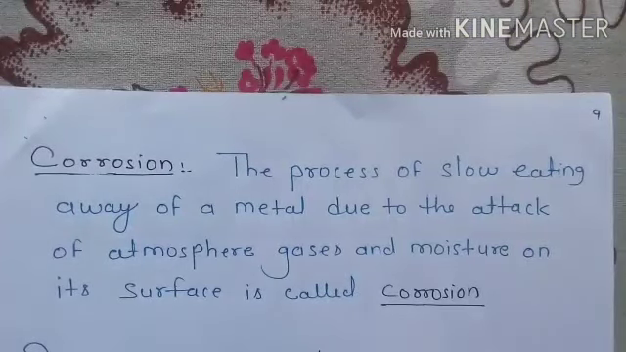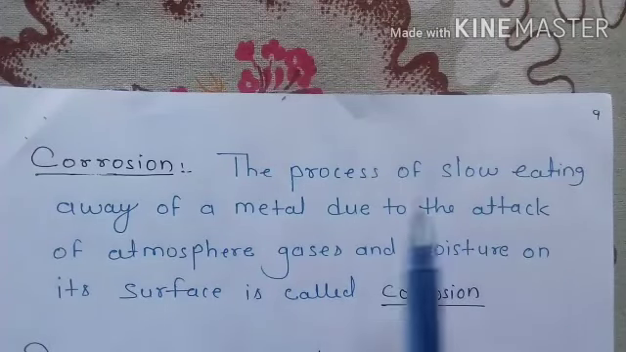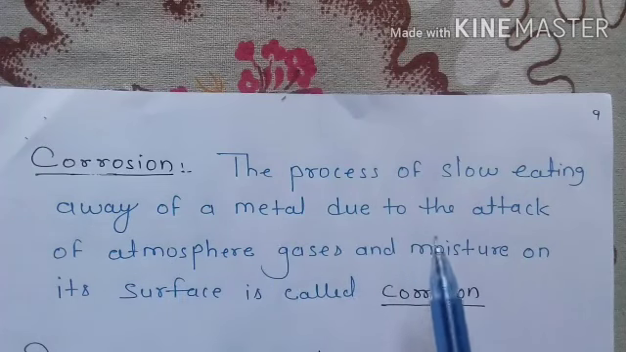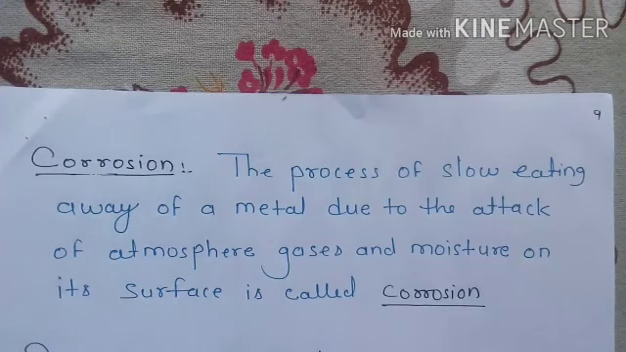Okay, if we talk about the reaction of metal with water, definitely corrosion will be there. So what is corrosion? The process of slow eating away of metal due to the attack of atmospheric gases and moisture on its surface is called corrosion. You have seen iron, everybody has seen, I think so. What happens when water falls on it or it is left in the open? You find a reddish brownish surface, just like that.